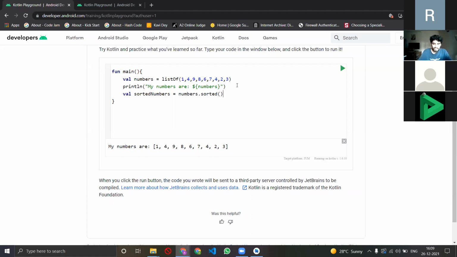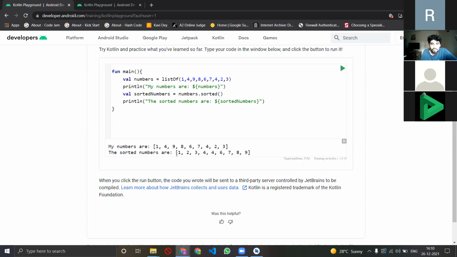Now I want to see, right, what ki number sort हुए कि नहीं हुए. So I'll just print it. What I'll write, println, and I'll write the sorted numbers are. And how do I print a variable? It is $ and the variable's name, sorted numbers. There.